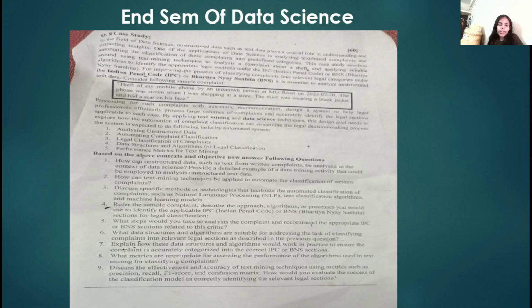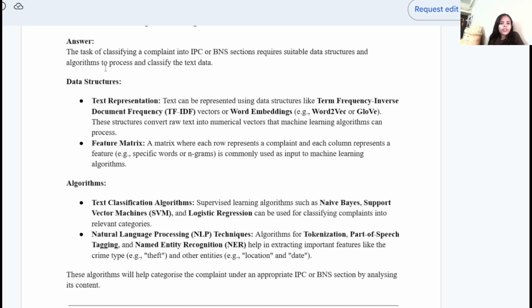The first question is: explain how this data structure and algorithm would work in practice to ensure the complaint is accurately categorized into the correct IPC or BNS section. We have already discussed data structure and algorithm in the sixth question. Now here we have to discuss how it would work in practice to ensure the complaint is categorized. This is the answer of our question. Now we will see the answer of question number 7.